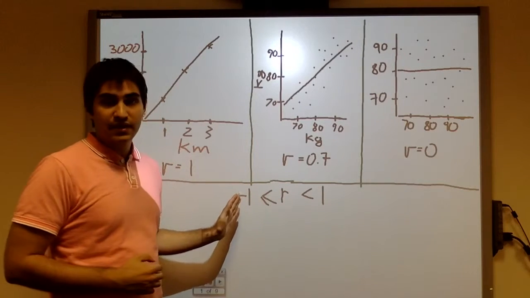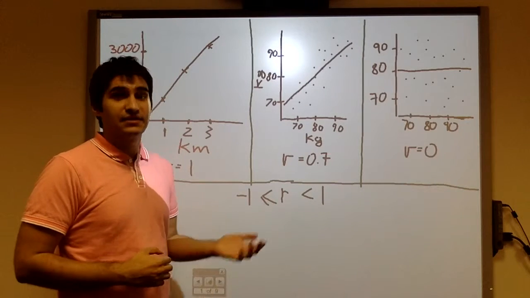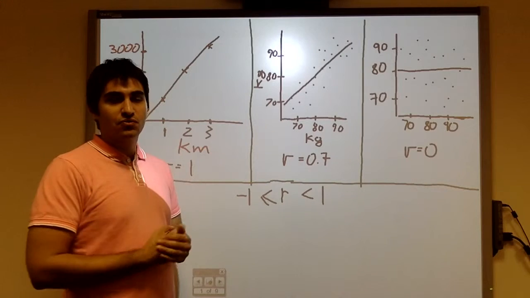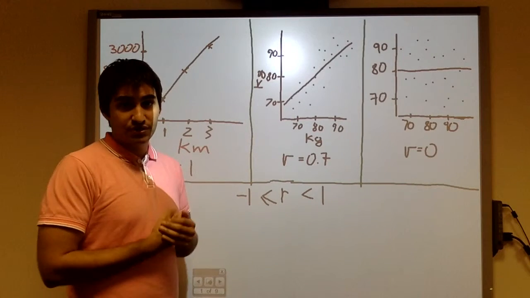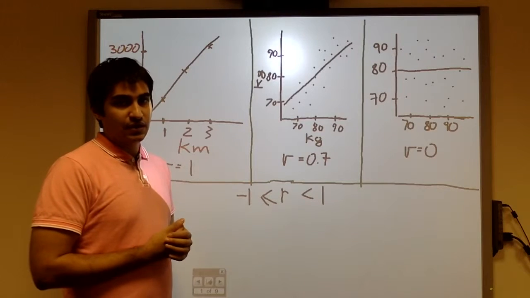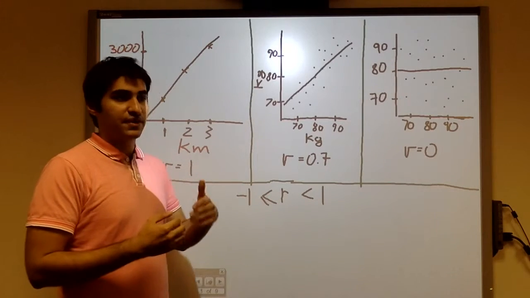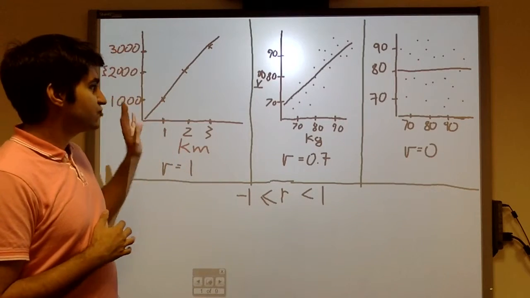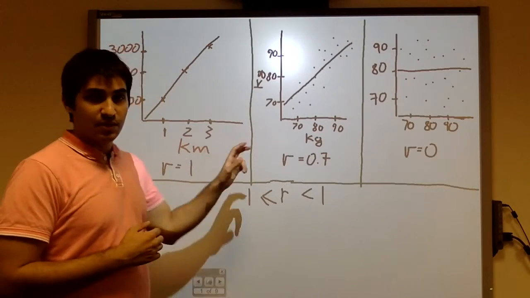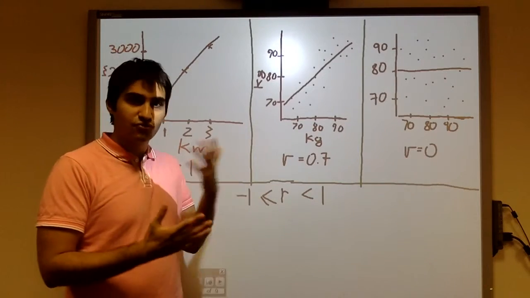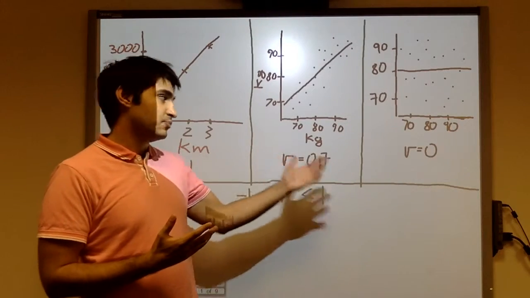And similarly, -1 represents a perfect negative correlation. A correlation coefficient of 0 would represent no correlation, i.e. it wouldn't be possible to predict one variable from another. So we have drawn here three examples of good, moderate, and poor correlations.